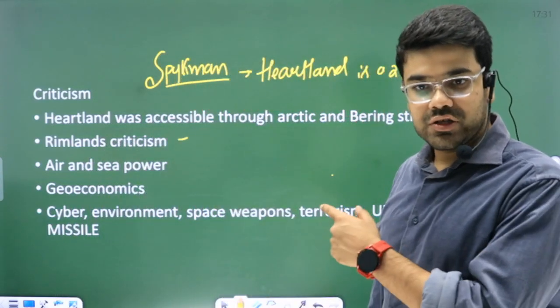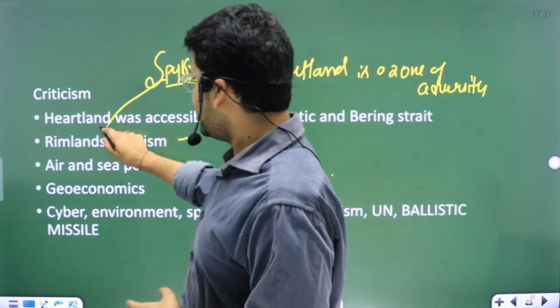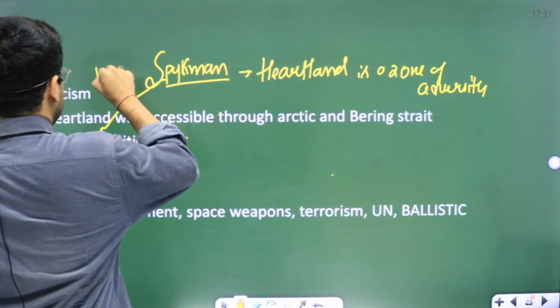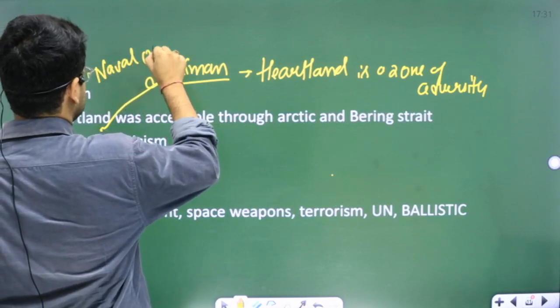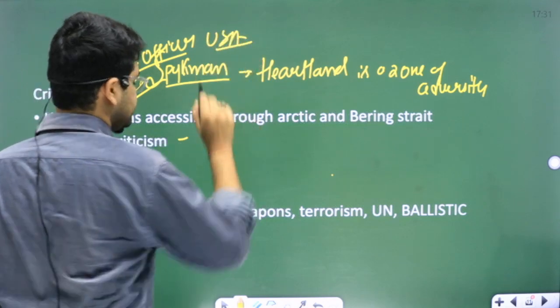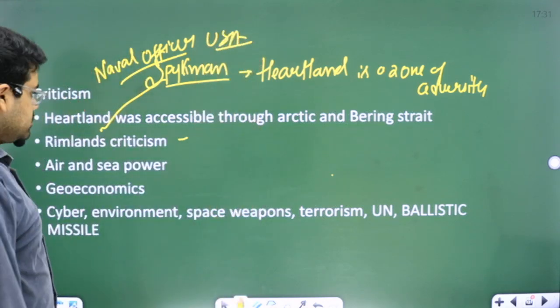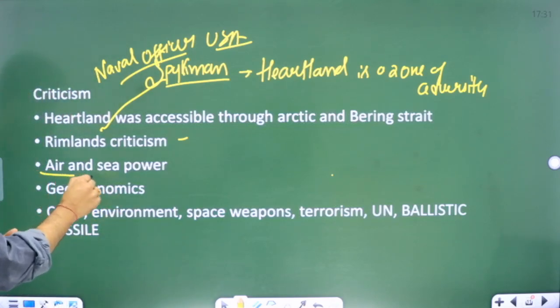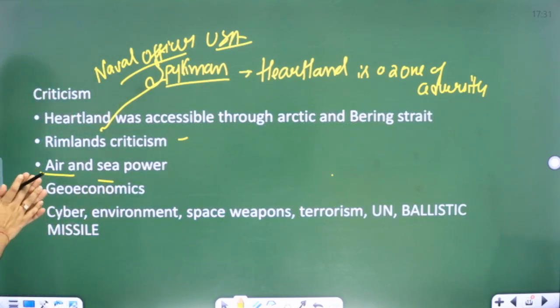So who was Spykman? Rimland theory was given by Spykman. He was a naval officer from USA. So again he said that Mackinder ignored the dominance of air and sea power.